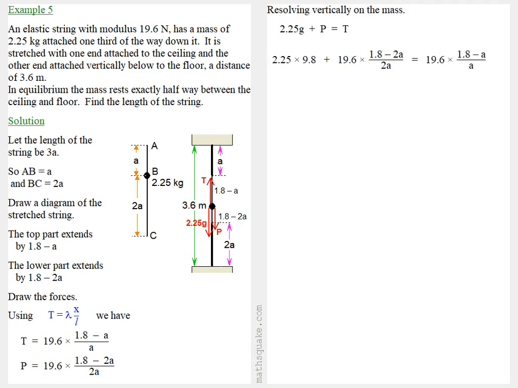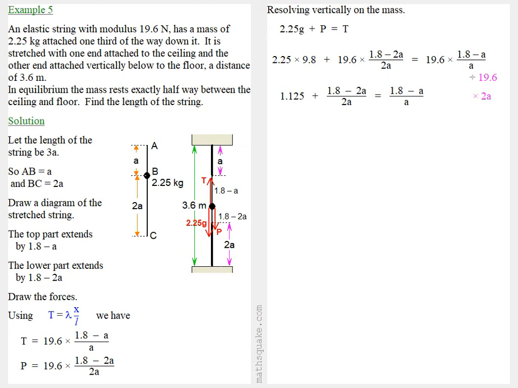So substituting those in, we've got 2.25 times 9.8 plus 19.6 times 1.8 minus 2a over 2a equals 19.6 times 1.8 minus a all over a. If we divide both sides by 19.6, that gives us 1.125 plus 1.8 minus 2a all over 2a equals 1.8 minus a all over a.